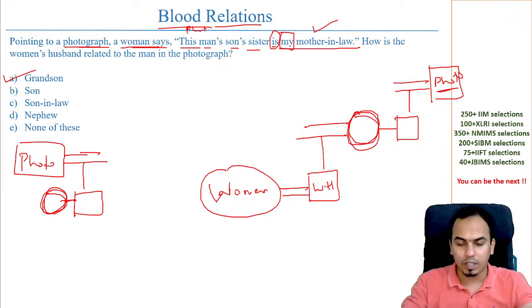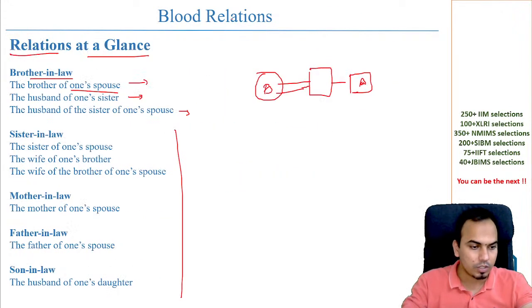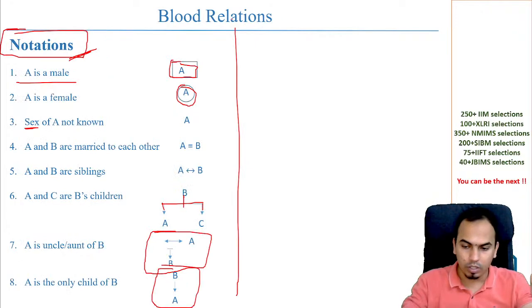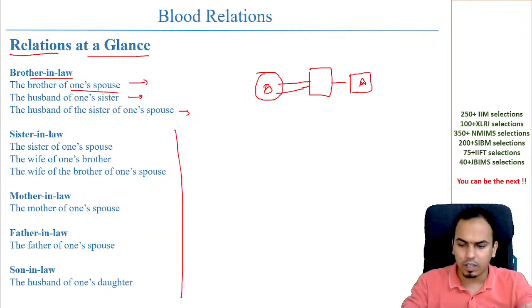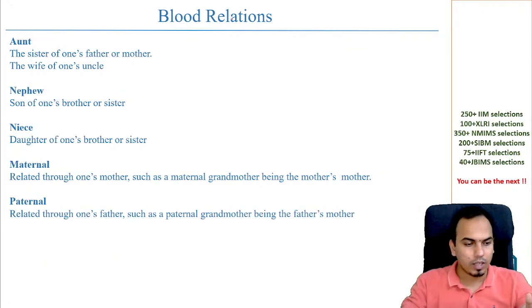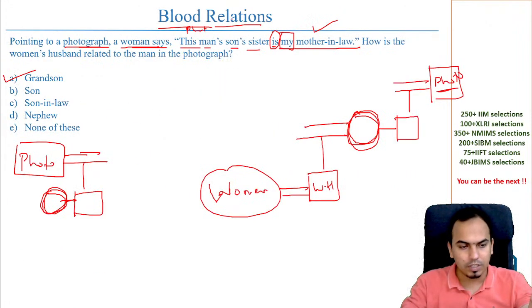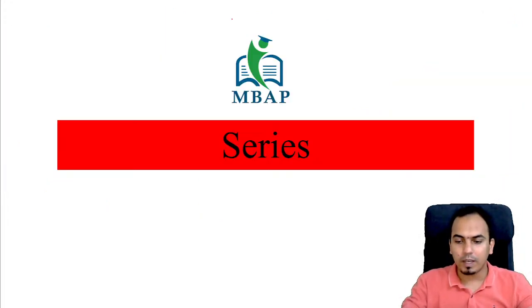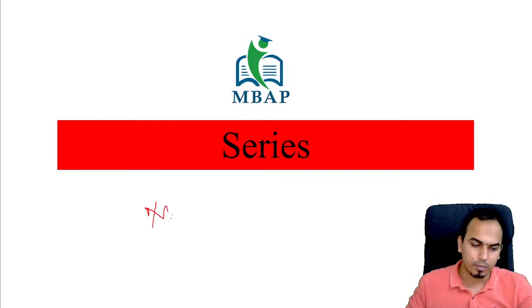A quick revision on blood relations, where we saw how you are supposed to solve, what the different notations are, how many notations they take, and the different relationships we saw. Then we saw the different types of questions, and coming to one of the questions so that we can touch upon other topics as well, this is how you make a diagram and find relationships. Great.